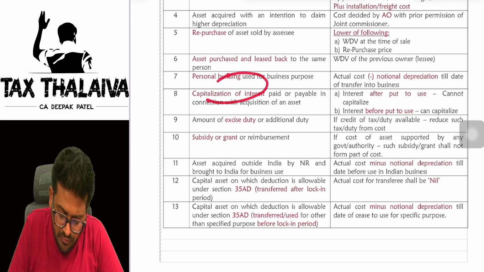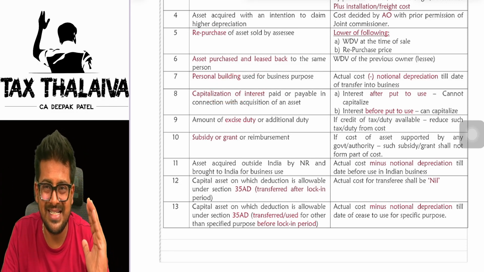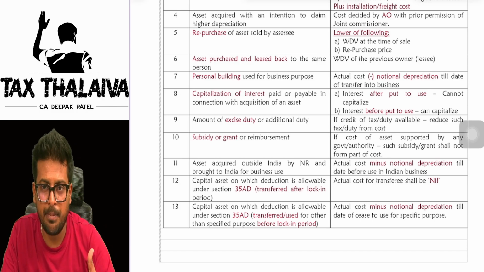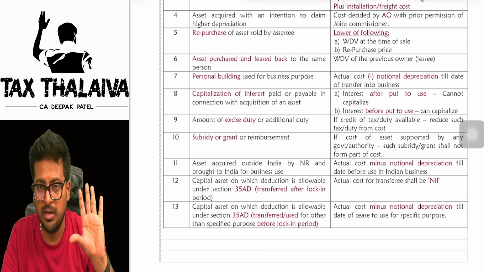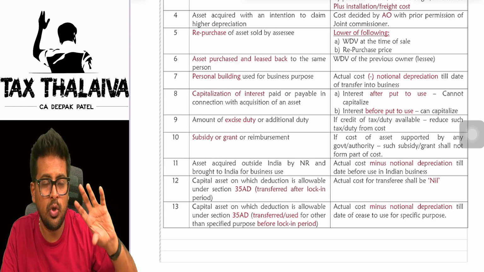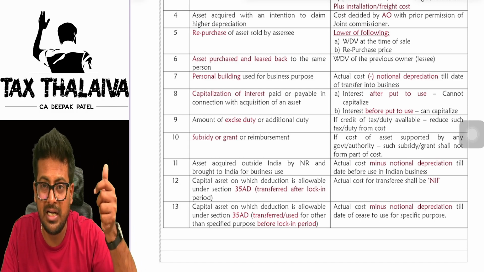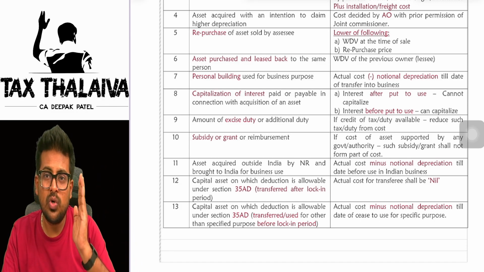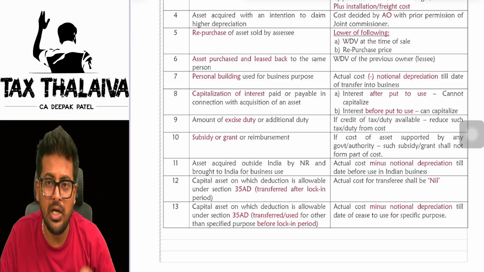Capitalization of interest. Very, very important. What is capitalization of interest? Let's say for example you purchased an asset for business purpose, which you are going to add to the block of assets. You took a loan to purchase this asset, so you will be paying interest. That interest you have to capitalize until the date you start putting the asset to use.